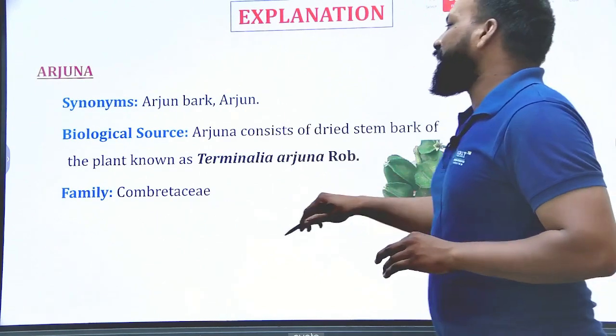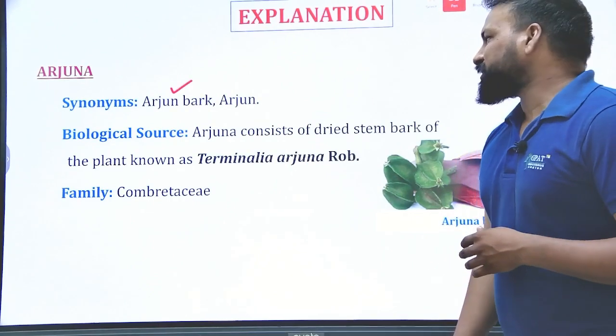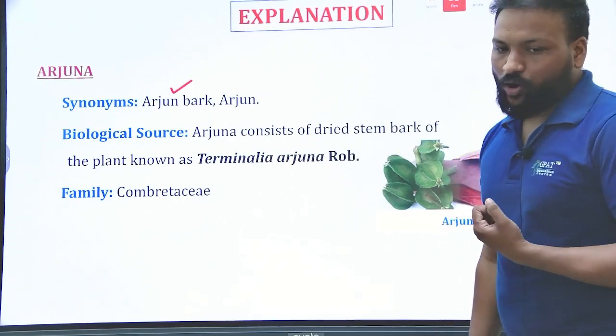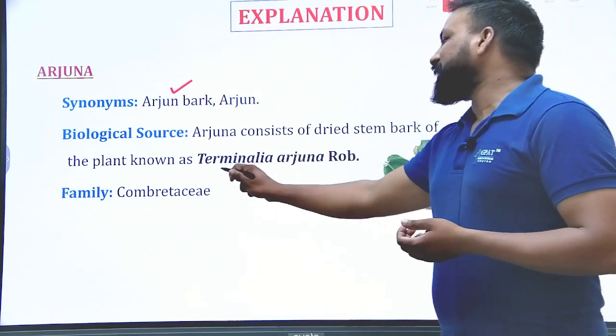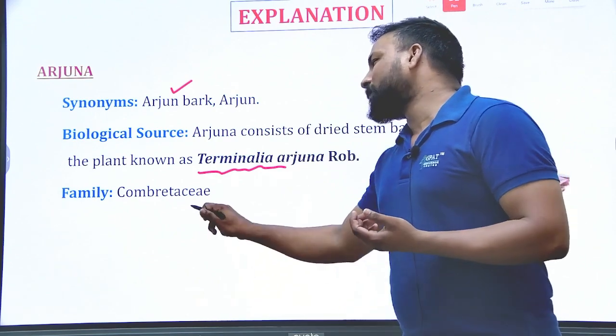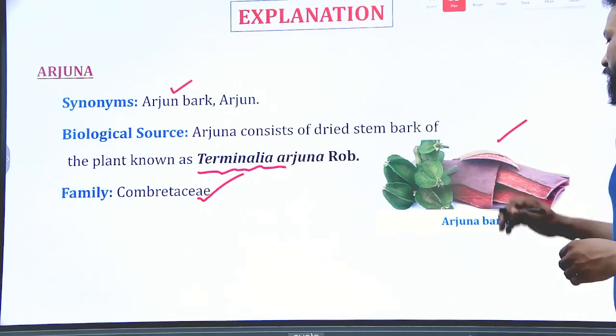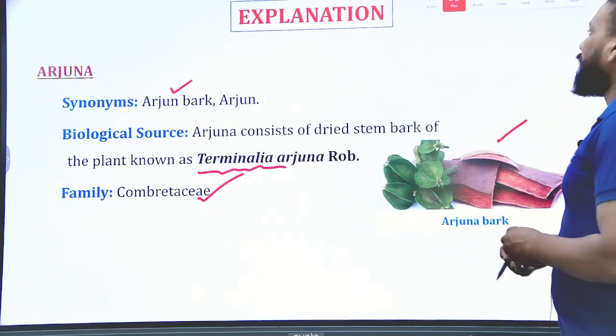The synonyms of Arjuna are Arjuna bark and Arjun. The source is the dried stem bark of the plant known as Terminalia arjuna, belonging to the family Combretaceae. This is Arjuna bark. Okay. Yes.